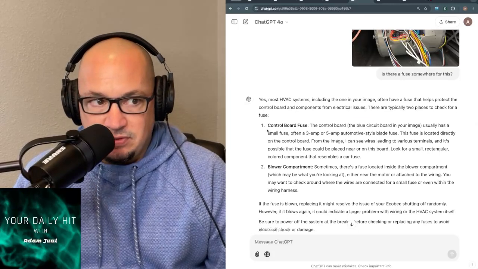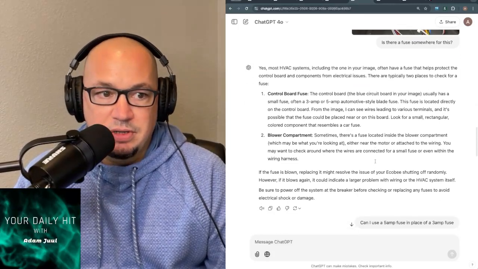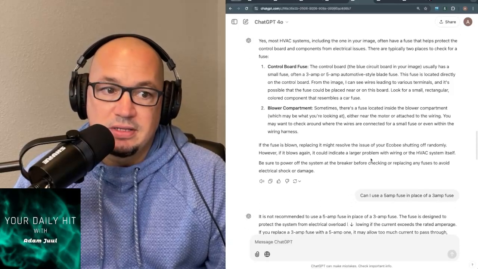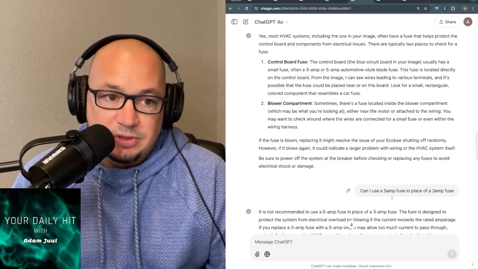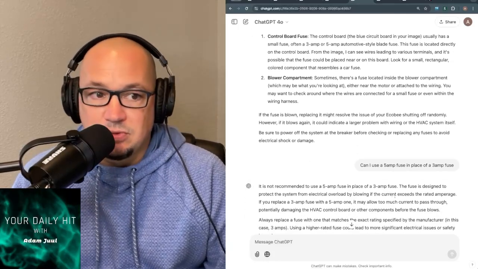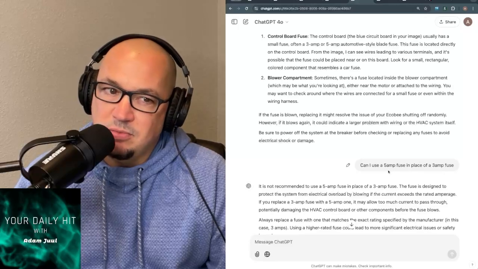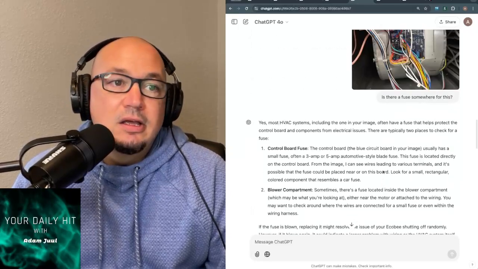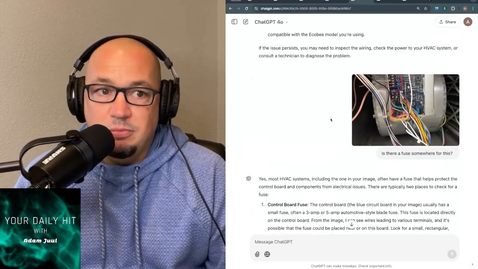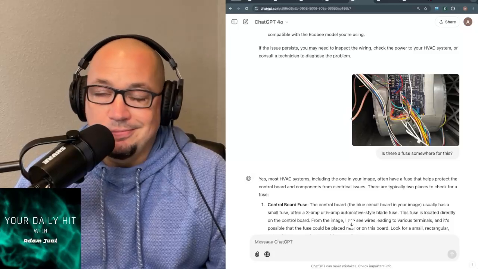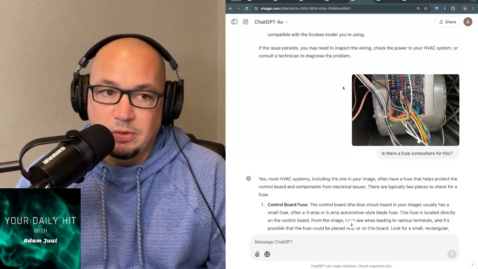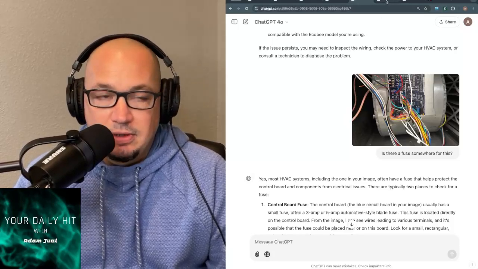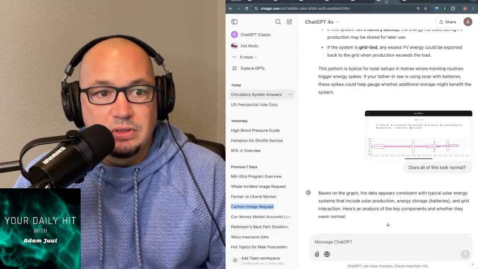Yeah, of course there are. There's a fuse on the control board in the blower compartment. I found the fuse from this picture right here. I don't know that much about electricity and fuses, and I asked, can I use a 5 amp fuse in place of a 3 amp fuse? And realized right away that's probably not a good idea. But thanks to ChatGPT, I took my phone up, took a picture, sent it to Chat, and got an answer immediately as to where something was, and this solved the problem. It got power back to the Ecobee, furnace back on. So really super simple, super useful.